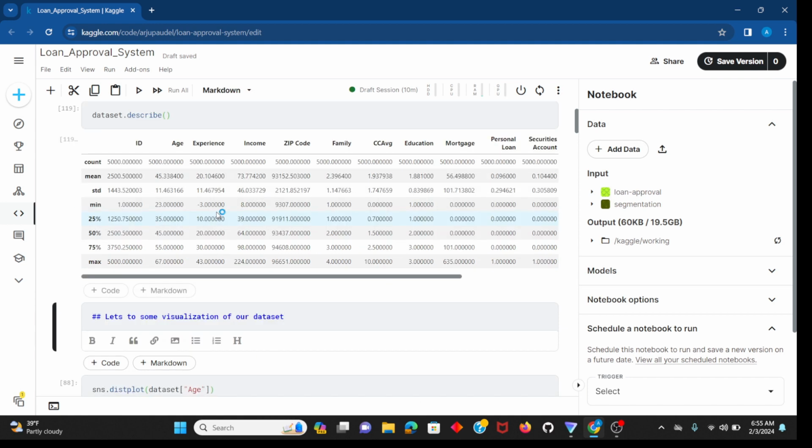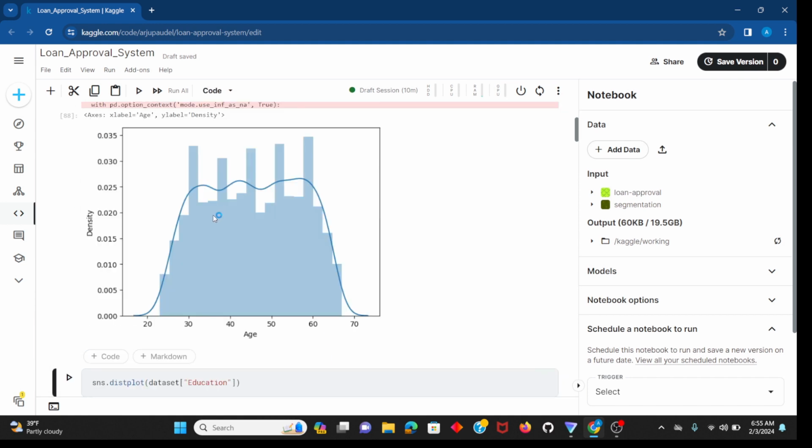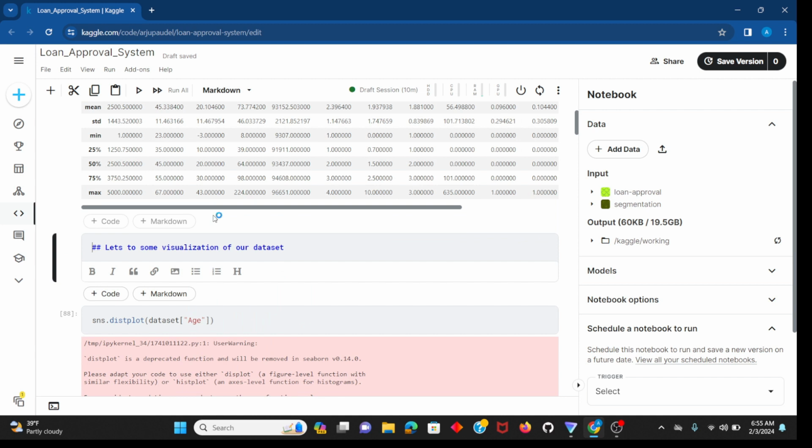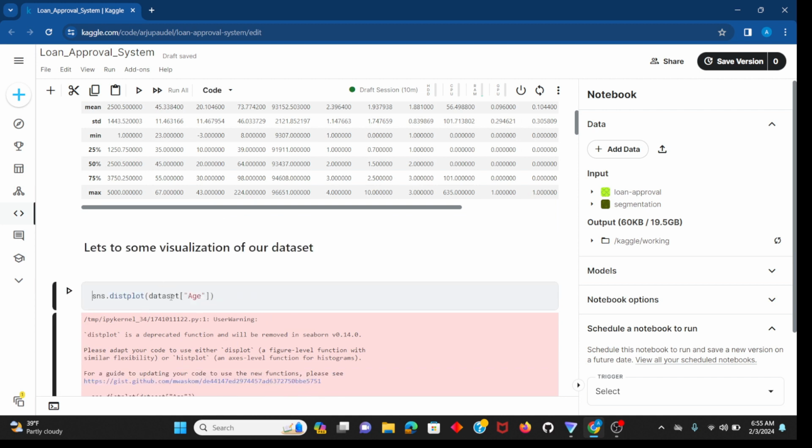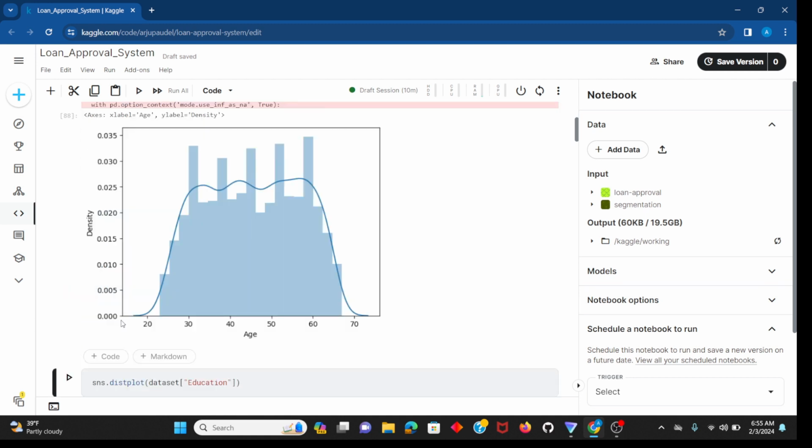This is our dataset, and let's do some visualization of it. This is the age distribution. This plot uses Seaborn on the age column of the dataset. We have mainly ages from 30 to 60, the majority, and these are the higher ages.